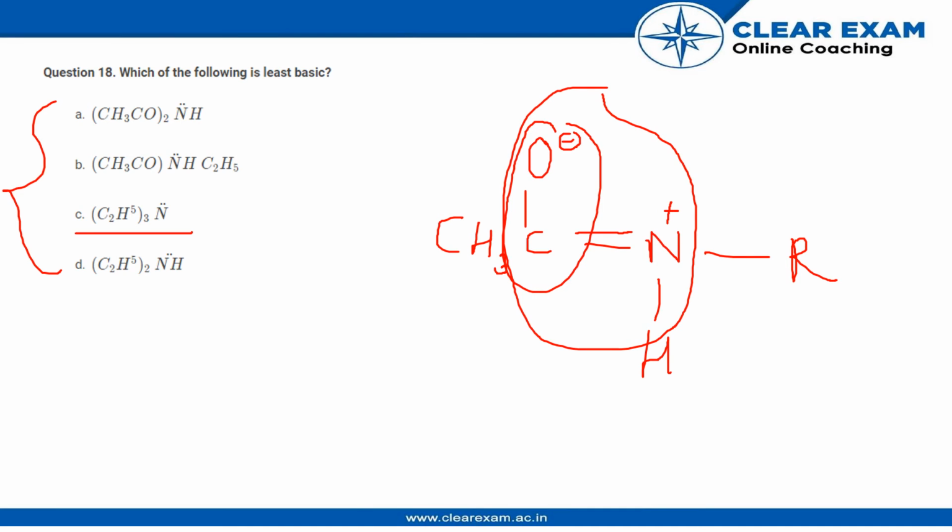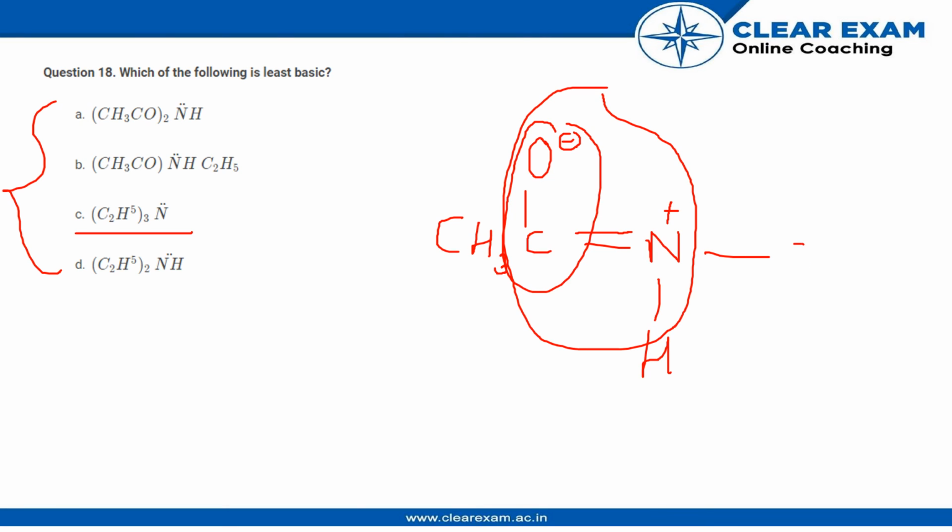And as you can see, more negative charge is present on the more electronegative atom, so this situation is possible for this compound. So you can say that nitrogen won't have its lone pair localized to itself, except in the cases of C and D. It will have its lone pair delocalized with this carbonyl group. And if you look at option A, I will just make small changes over here.